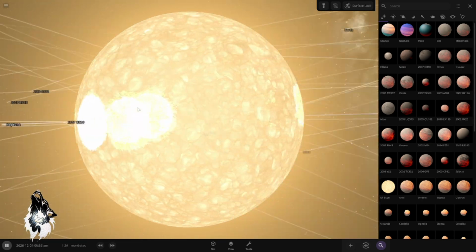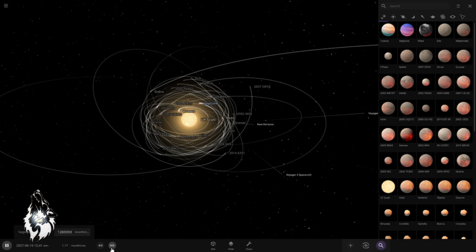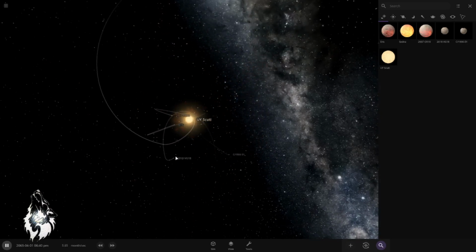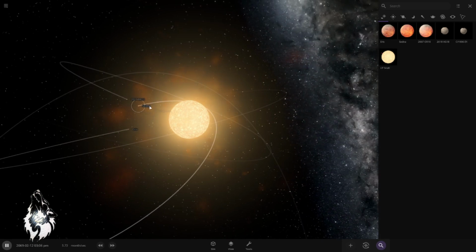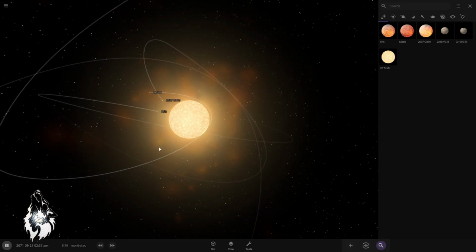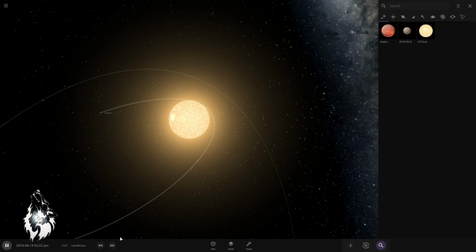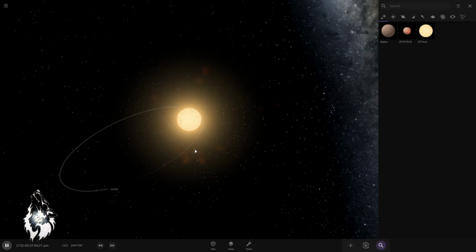And look at all of these explosions. It's swallowing everything in this solar system. Let's speed up time even more and see where that ends. Now, at the end of this simulation, this is obvious. UY Scuti is swallowing each and every object in our solar system. Look at that. These are all dwarf planets, and well, not dwarf planets, they are just random asteroids, very far at the edge of our solar system. And they have all been swallowed by UY Scuti. Now, these are the last two objects.